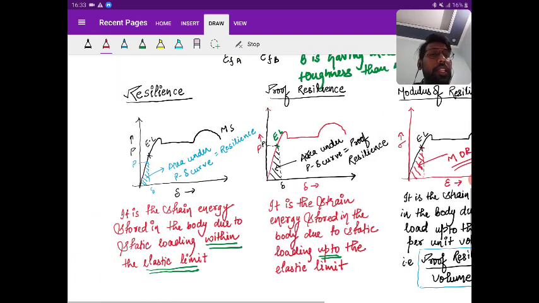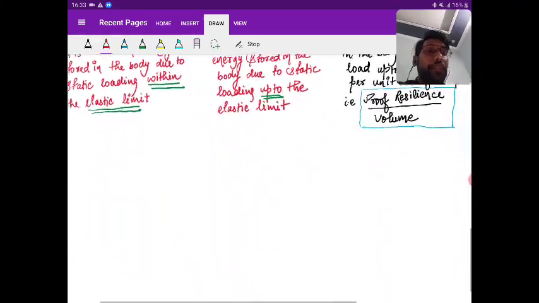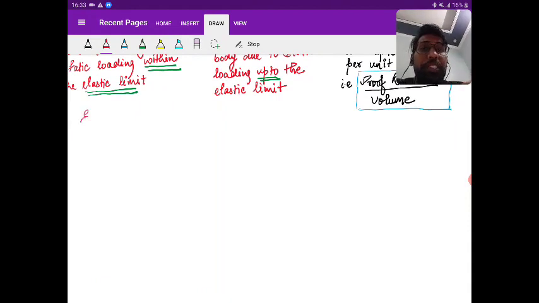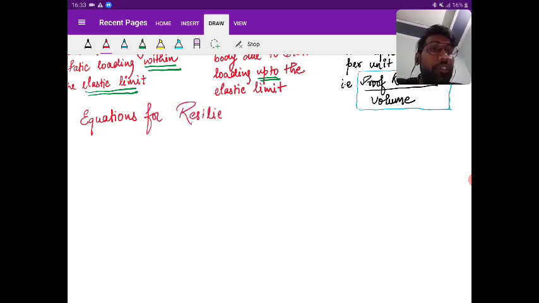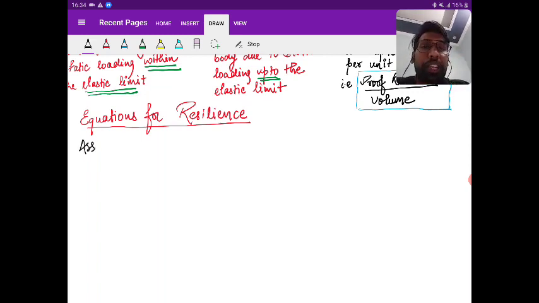Okay. Then let's see equations of resilience. Equations for resilience. This equation we will be using further in the questions. Okay, sir. See here. So for getting the equations of resilience, the first and foremost thing that we are taking over here is the assumption.